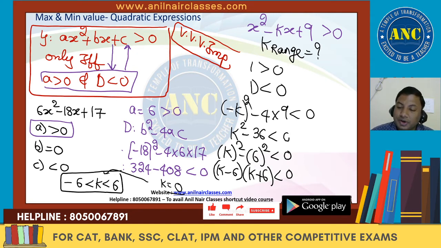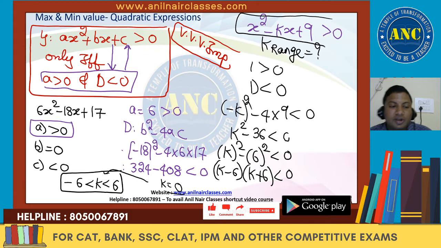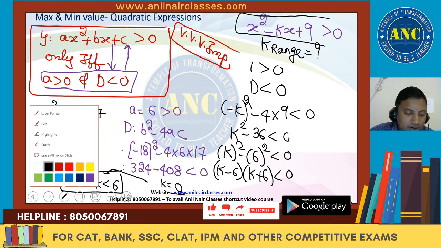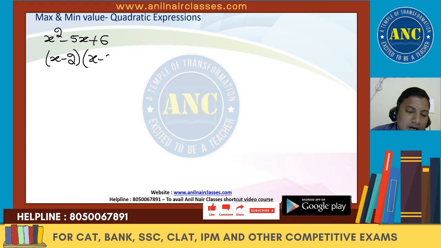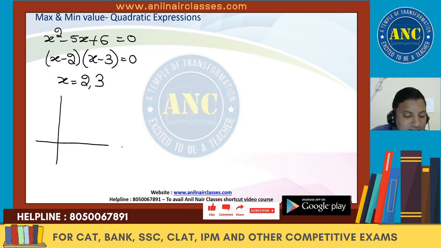He will also ask you what should be the range of a particular variable if a quadratic expression is greater than 0. I hope the idea is clear. This concept is clear, right? So what we did, case number 1. Now if you see here, another key point: x square minus 5x plus 6 is nothing but x minus 2 and x minus 3. I hope it is clear. Suppose if I equate it with 0, x is nothing but 2, 3. So the critical points of x are 2 and 3.